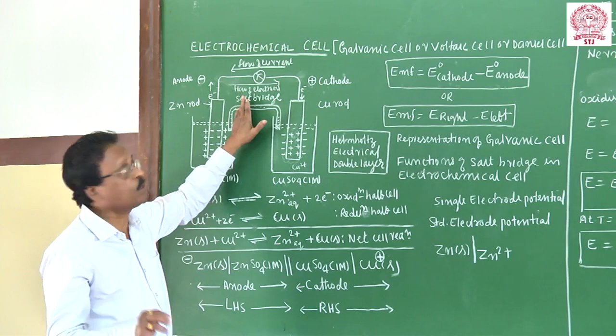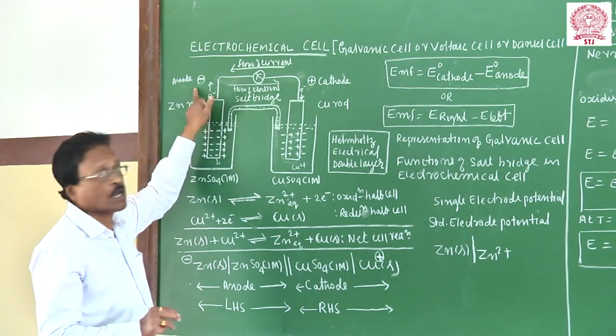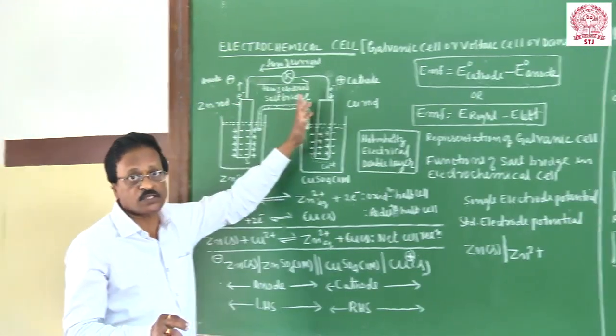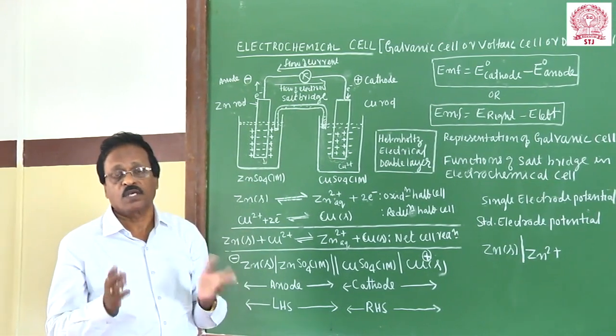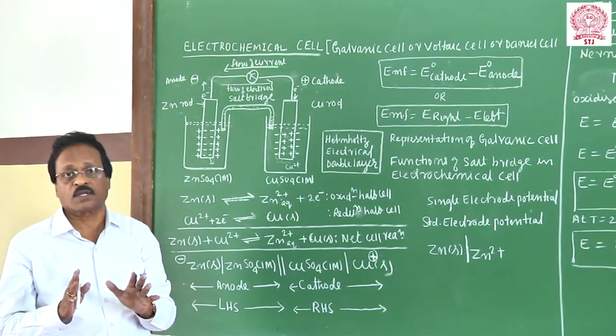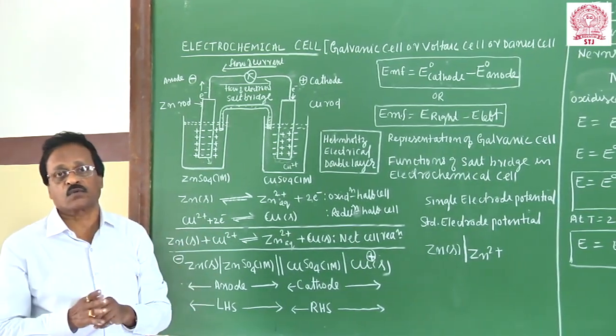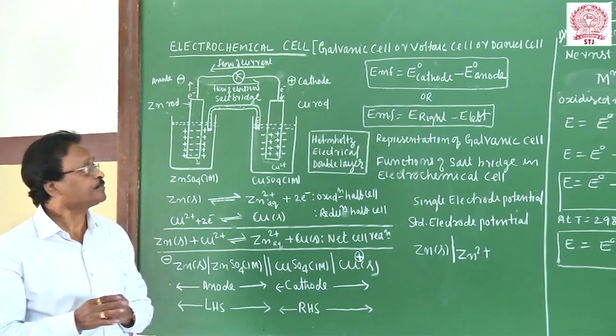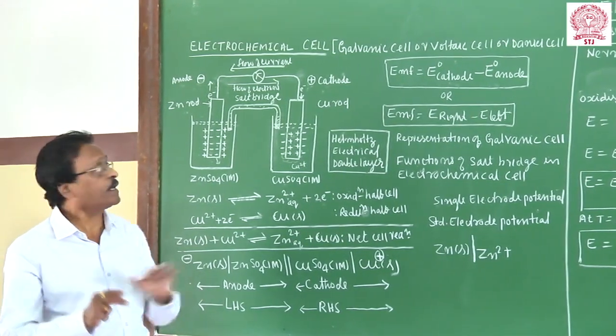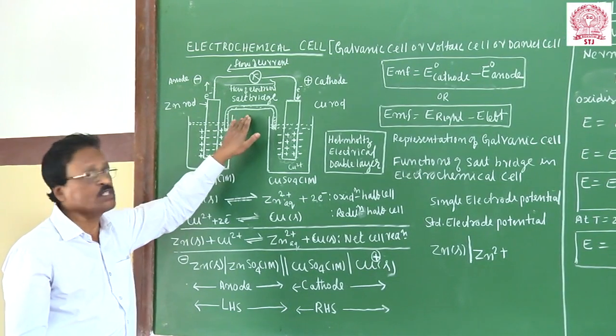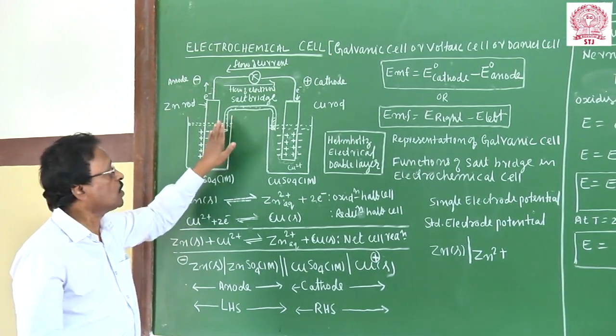And current was found to be flowing from the cathode to the anode. This potential difference between the cathode and anode is called the electromotive force of a cell. So this is the origin of the electromotive force of a cell. And then I will explain clearly what is the function of a salt bridge. So this salt bridge is used.